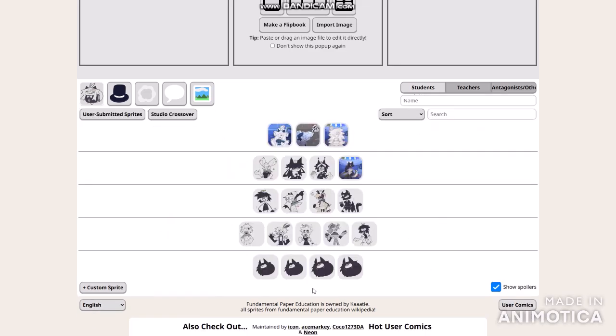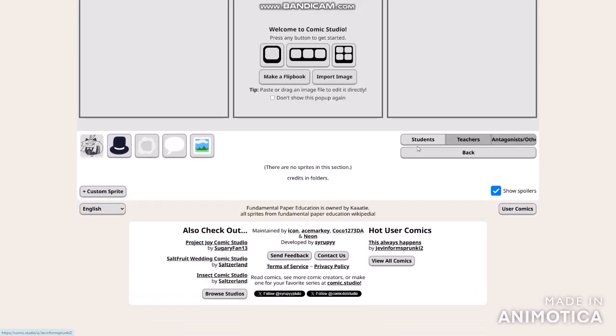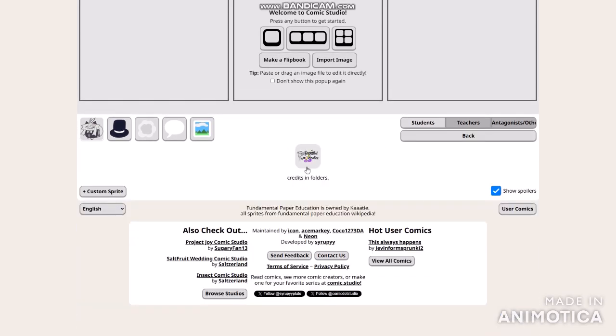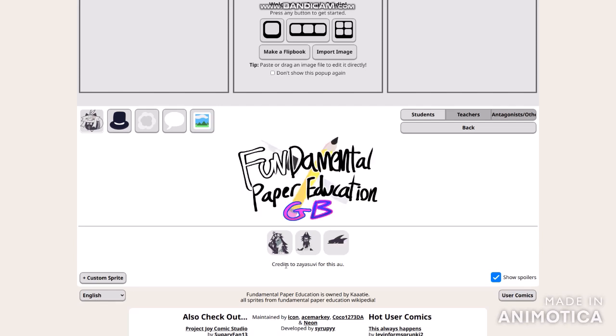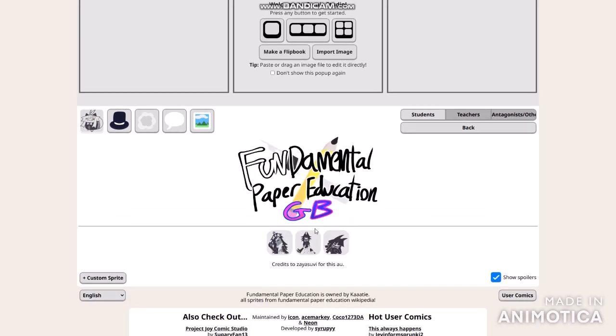Including for some Japanese classmates everywhere. The OCs wasn't going to be for some sort of those things. There are credits in the folders, and for some of the age-restricted users or adult users like themselves. Probably credits to Zayasuvi for this adult usernames. Probably that must be for some sort of this.